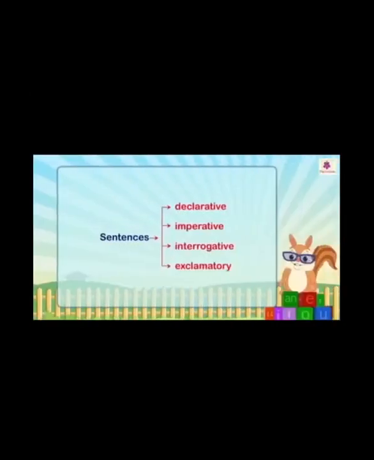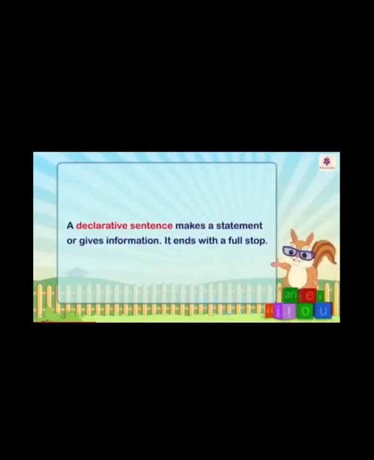Students, there are 4 kinds of sentences. First one is declarative, second one is imperative, third one is interrogative, and fourth one is exclamatory. As you can see, it is written. I repeat once again, there are 4 kinds of sentences: declarative, imperative, interrogative, and exclamatory. Let's see one by one.